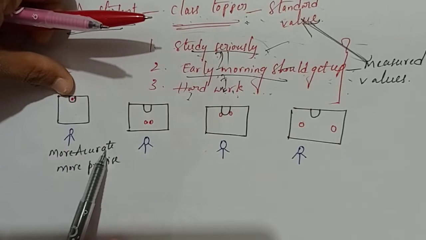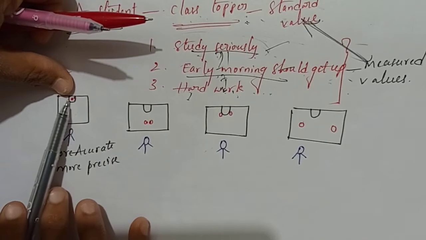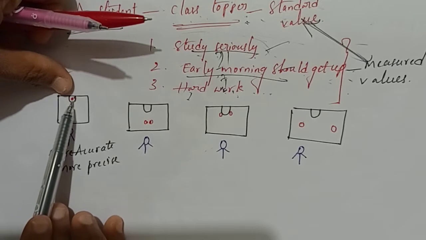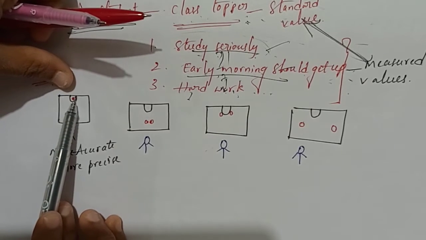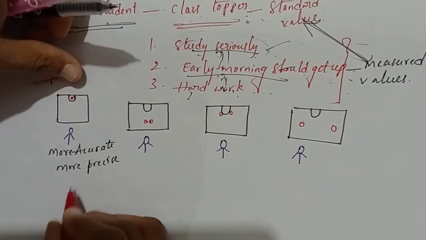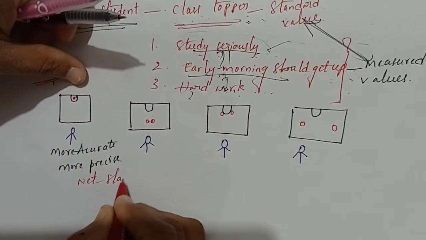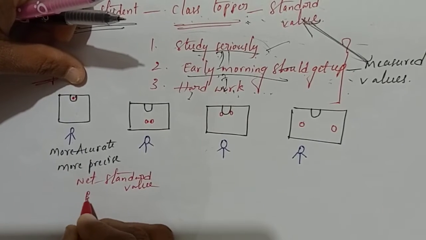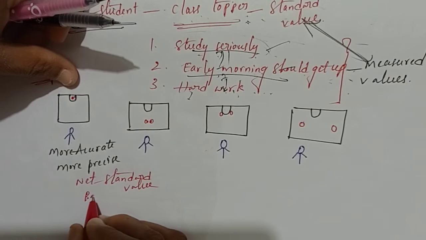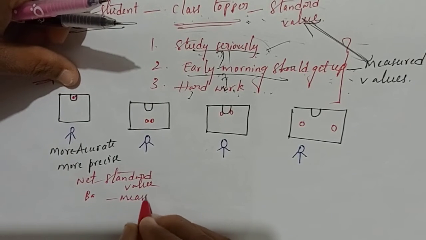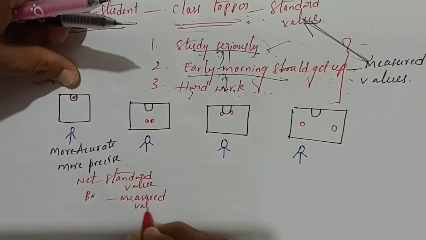That means accuracy is there. Okay, now accuracy is there. This net is the standard value. These two balls are measured values, students. Are you clear? Net is what, students? Net is the standard value. And the balls, the volleyballs, are which one, students? Measured values. Clear? Measured values.